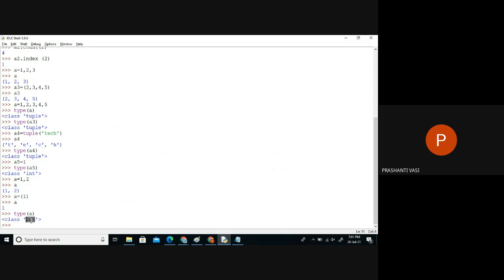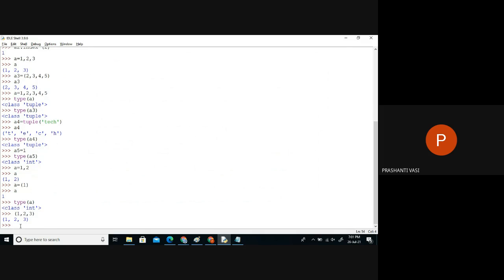Is it like a tuple? Is it some integer type? As of now, it is taking integer type. So that means what happened to this round bracket? Is it not creating tuples? This round bracket means a tuple object already. So whenever we say round bracket, it creates a tuple.